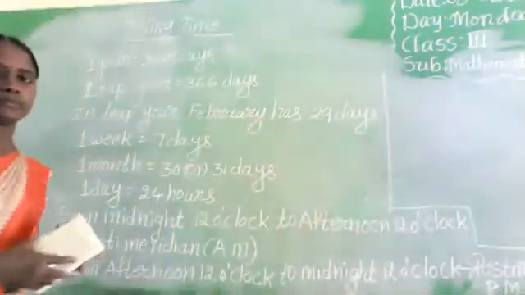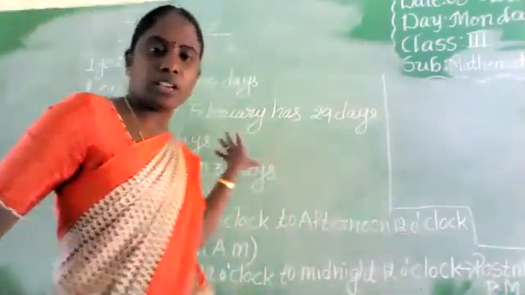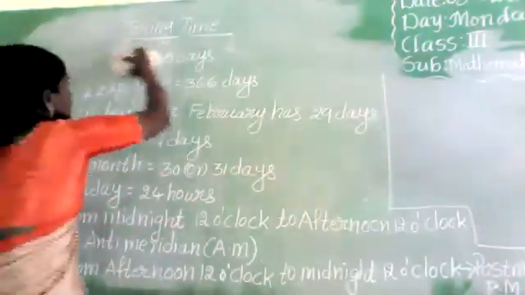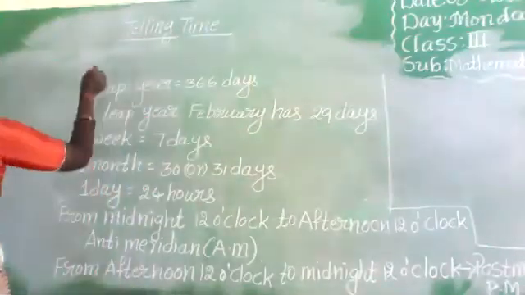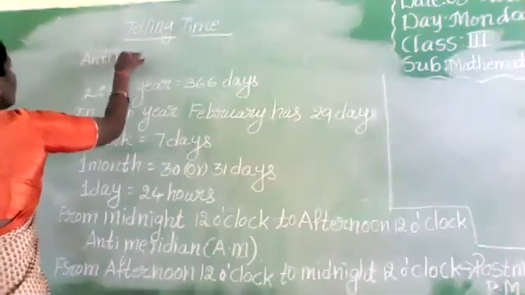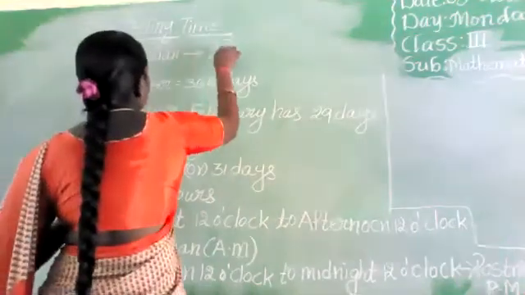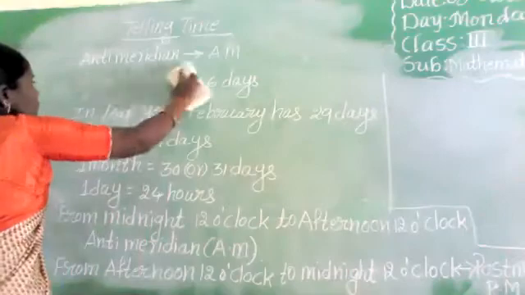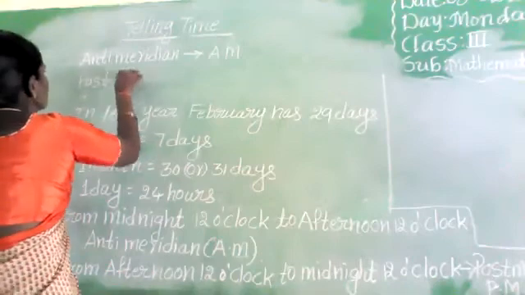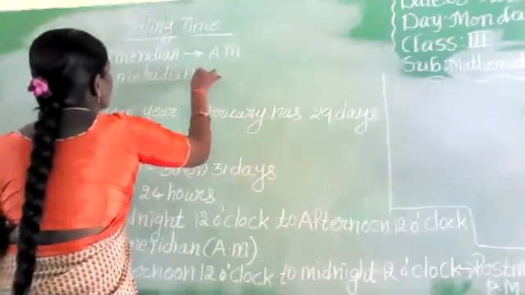Complete this one. There is not sufficient space here, so once again I will write it here. Anti-meridian, that is AM. Next, post-meridian, that is PM.